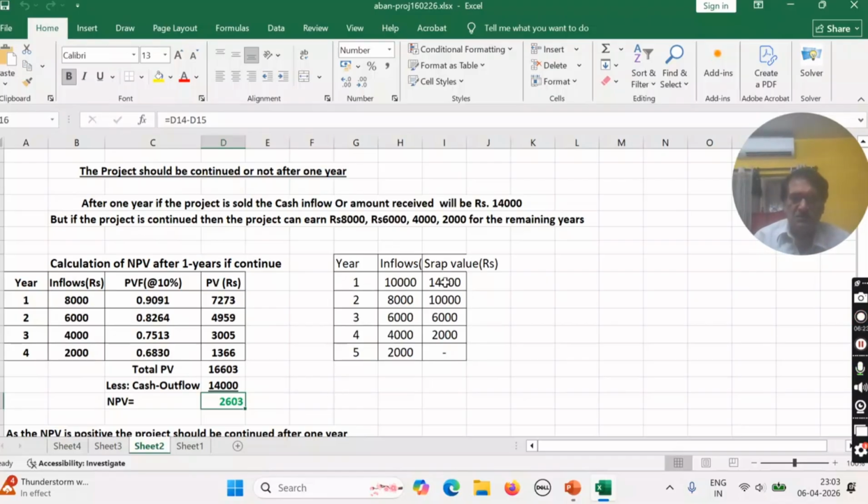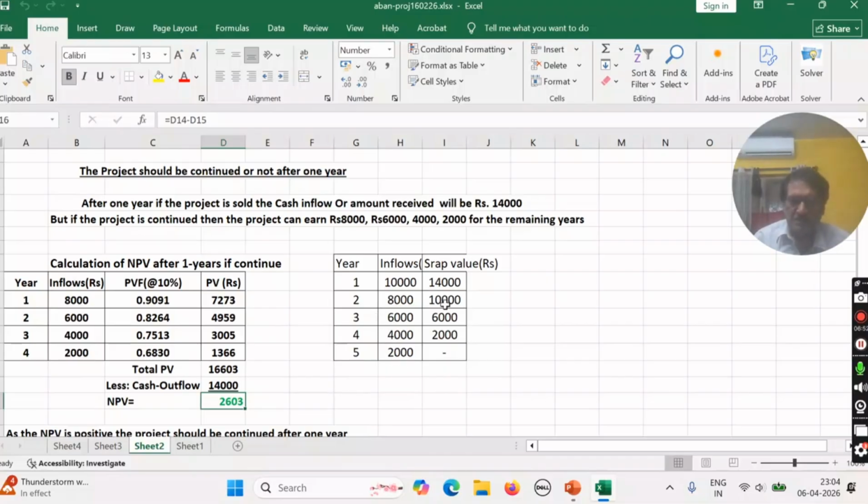That means instead of running the project, if the project is sold in the market, then the value received is rupees 14,000. That means if the project is not closed, then these are the cash inflows after these years.